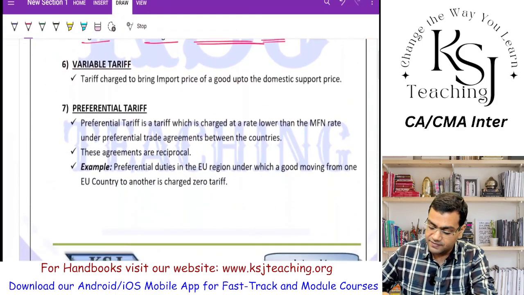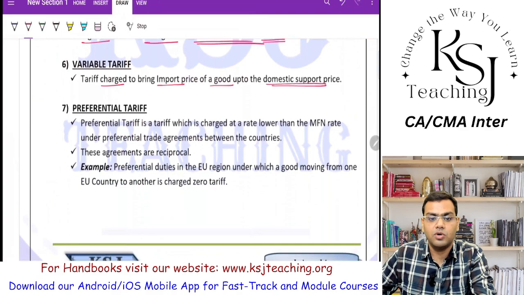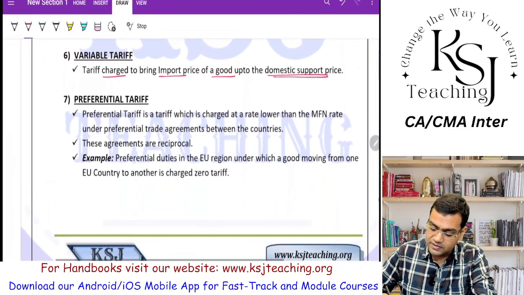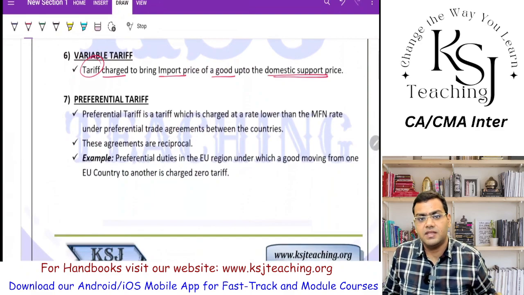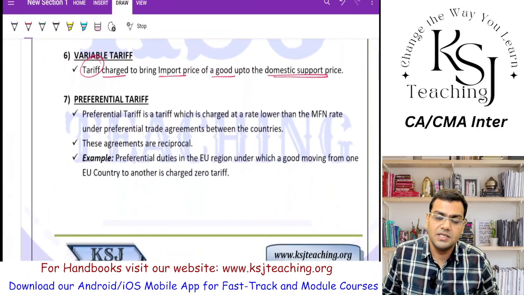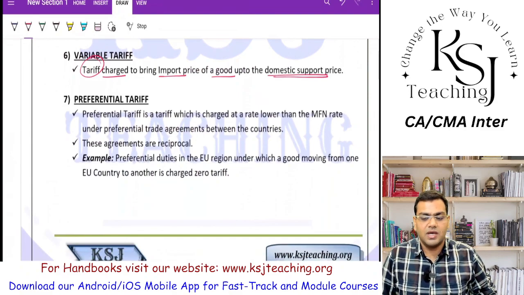After that, you have the variable tariff. What is variable tariff? The tariff charged to bring the import price of a good up to the domestic support price. If you want to bring the import prices up to the level of the domestic prices, so that the domestic industry is not negatively impacted, that is the tariff known as variable tariff. Variable tariff means it will vary over time with the domestic prices. With the change in the domestic prices, the tariff on the import will also change. That is why it is known as the variable tariff, because we want to protect our domestic industry.